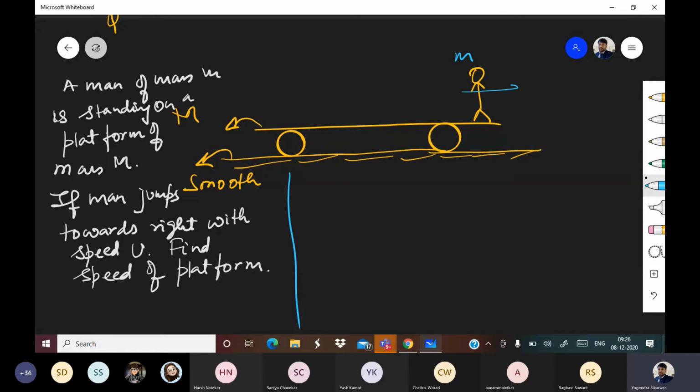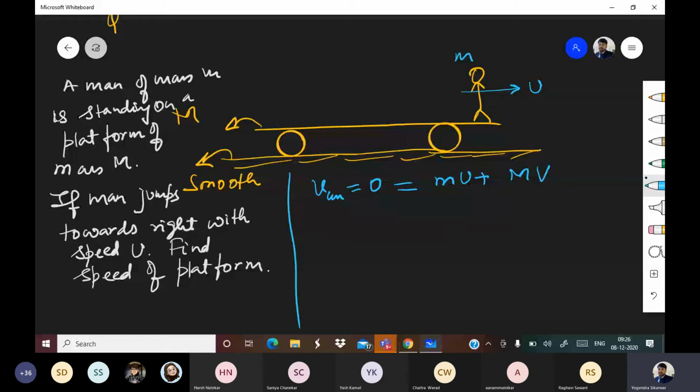So this man is jumping with velocity u. So VCM, which was 0 initially, is equal to small m u plus capital M V.